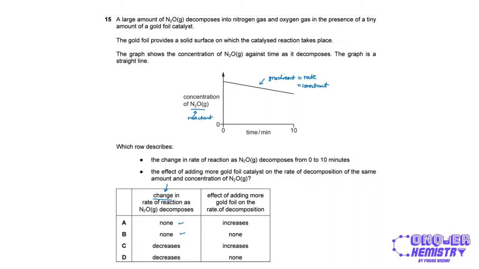Effect of adding more gold foil on the rate of decomposition. Now the question states that we have a gold foil catalyst, right? We have a gold foil catalyst, so obviously if you add more gold foil, it will increase the rate of reaction. So it's going to be option A. So you didn't even need to read the entire question. There's a lot of information in this, but there's only a little of it that is of good use to solve it.